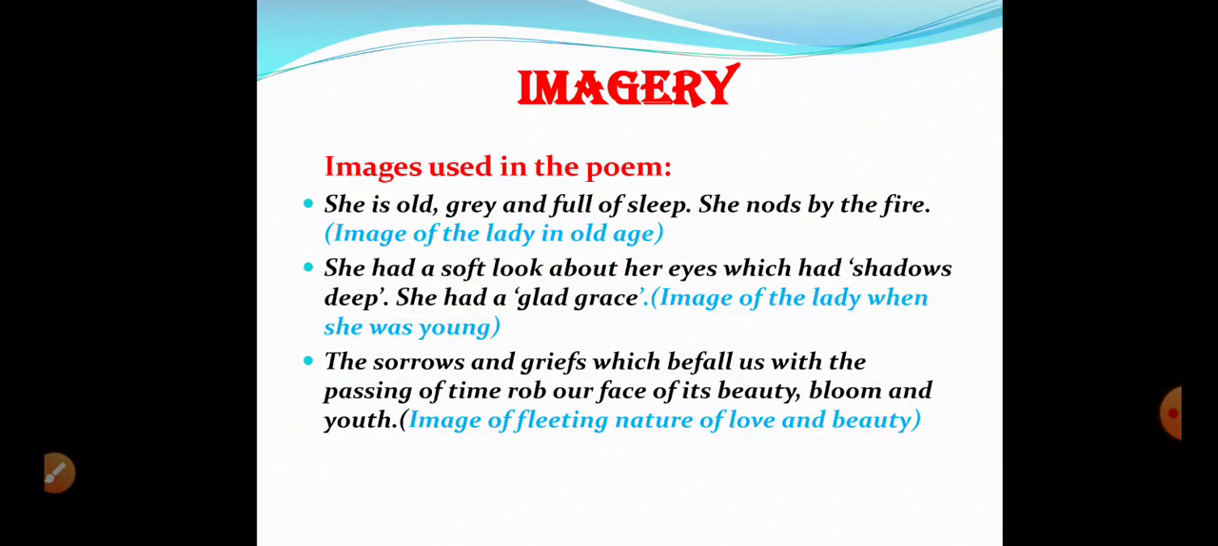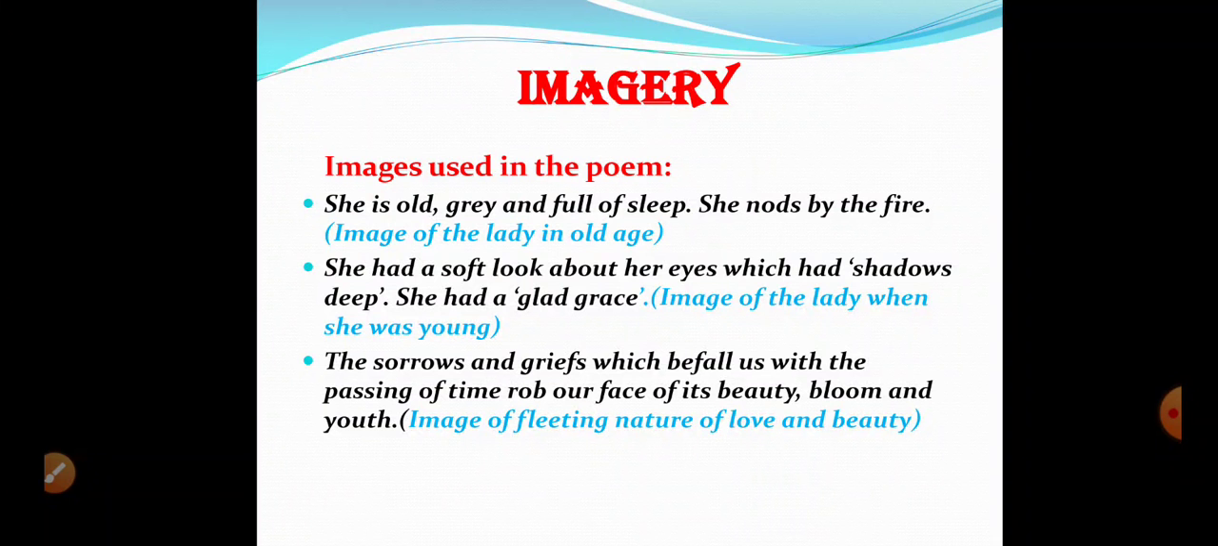She will be old, her hair would be grey, and she would be full of sleep. She would be very much tired of life. She nods by the fire. This can refer to the regret that the poet's beloved would have. Then we have another image of the lady when she was young. The poet's beloved was young. She had a soft look about her eyes, which had shadows deep. She had a glad grace. This is an image that develops a picture of youthful charm in our mind while reading the poem.